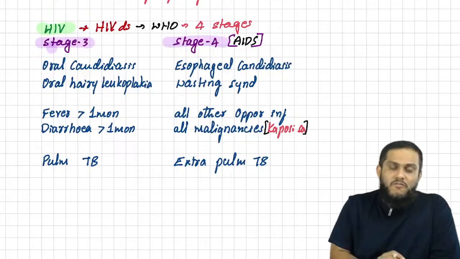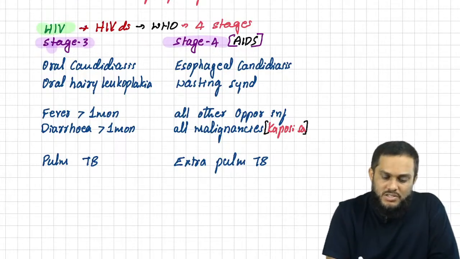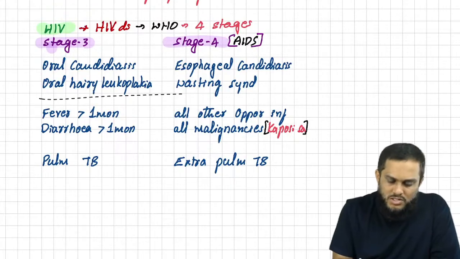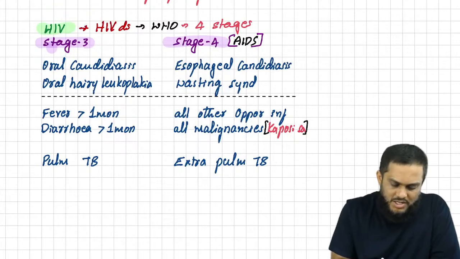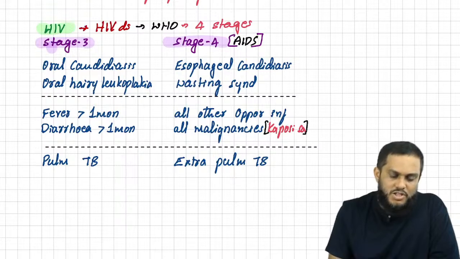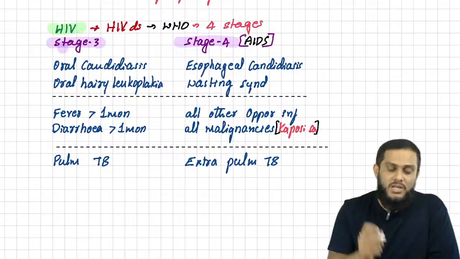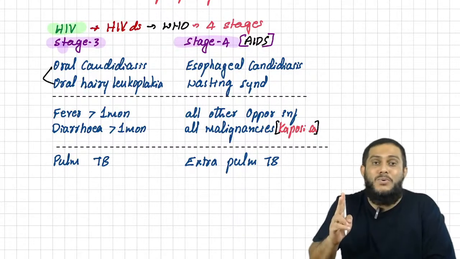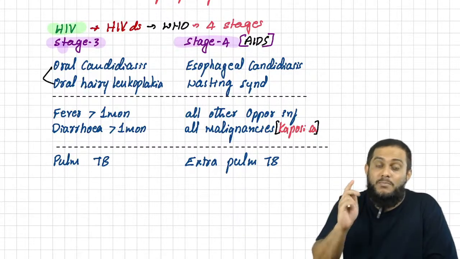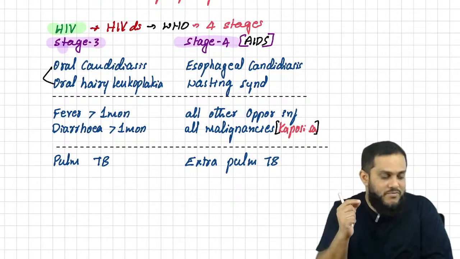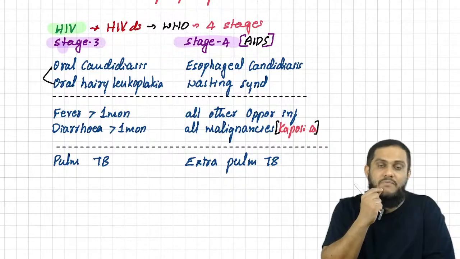Okay, now we have 5 important manifestations in stage 3 and 5 important manifestations in stage 4. For that, I always tell students, remember 2 plus 2 plus 1. Easy to remember. Stage 3: oral candidiasis and oral hairy leukoplakia. And remember, both of them manifest with white color membrane in the oral cavity.